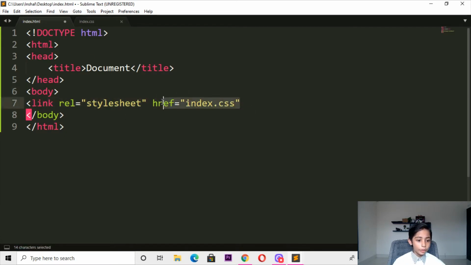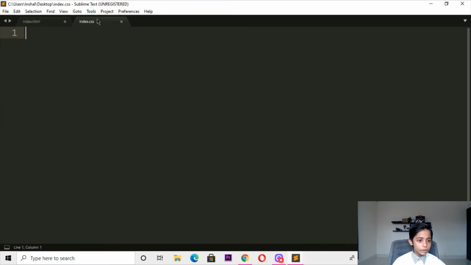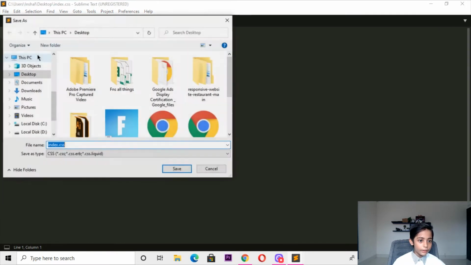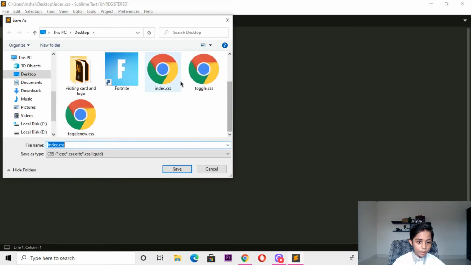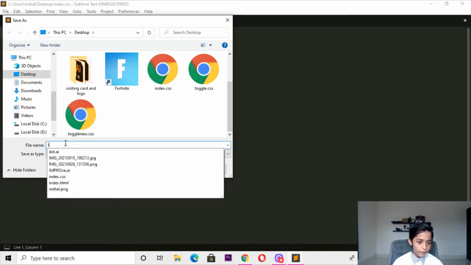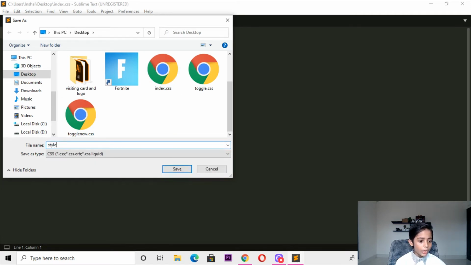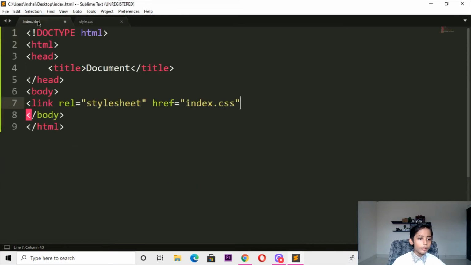Okay, so you can link that, but here instead of index I will write style. I will erase that and write style.css, and then in the link I will write style.css. It doesn't work because of the name, so you can see. Now here I will link that.